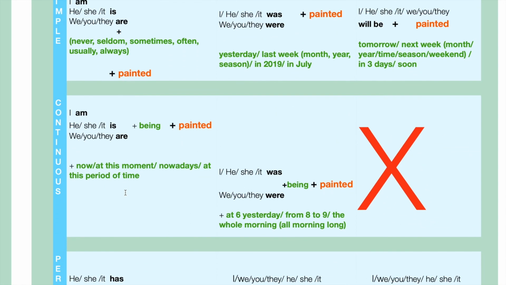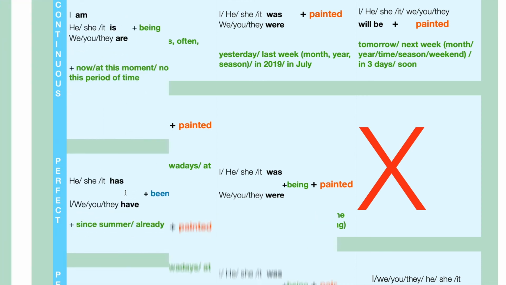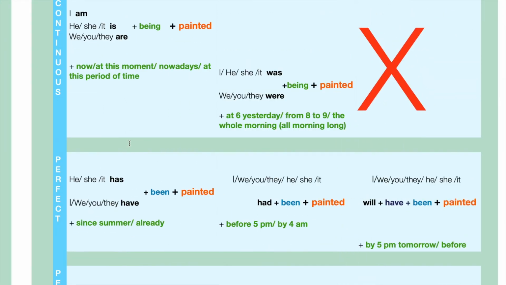Continuous. Present continuous. I'm being painted now. He is being painted at this moment. We are being painted nowadays. Past continuous. I was being painted at 6 yesterday. We were being painted from 8 to 9. Perfect group. He has been painted since summer. I have been painted already.